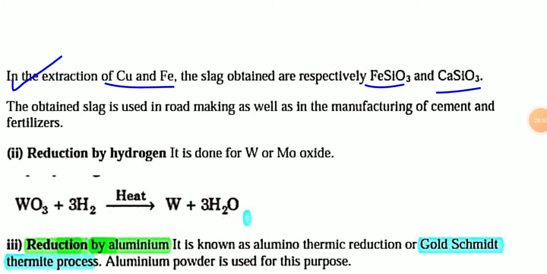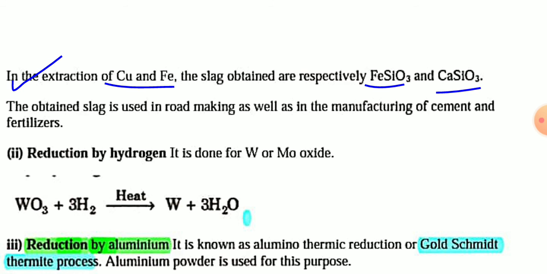For example, in the extraction of copper from copper pyrites, you have to use silica, SiO2, as acidic flux, because copper pyrites contain iron oxide as a basic impurity. So to remove FeO from the ore of copper, you have to use an acidic flux.